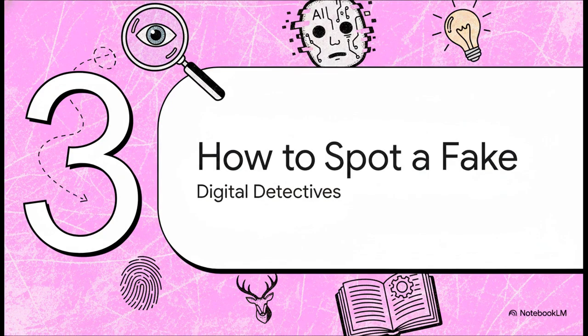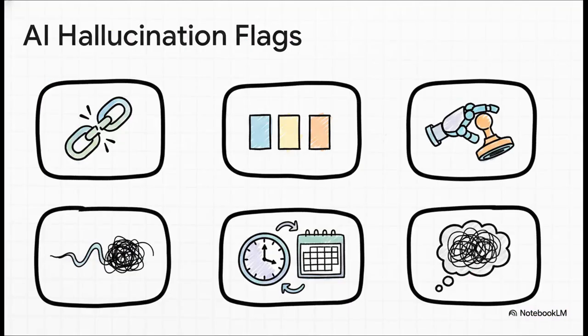All right, so now that we know what a real, trustworthy source should look like, let's put on our digital detective hats. How can you actually spot the signs of an AI imposter out there in the wild? Here are some big red flags you should always be watching for. First, and this is the big one, look for citations that lead to a dead end. Be a little suspicious of writing that feels almost too perfect. Like the paragraphs are all the same length or the phrasing is super formulaic. And definitely pay close attention to any inconsistencies, details that are just a little bit messy or don't quite add up. These are often the classic telltale signs of a fabrication.